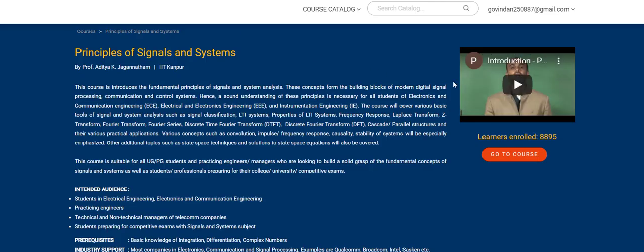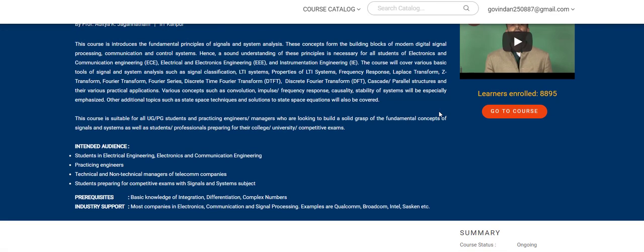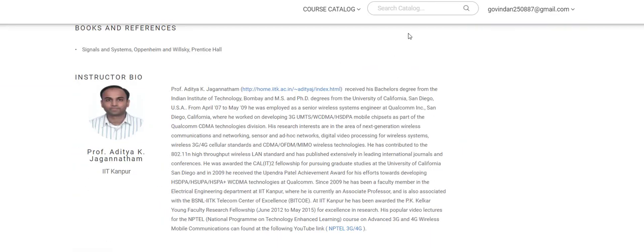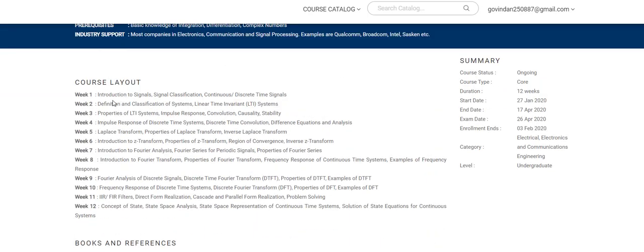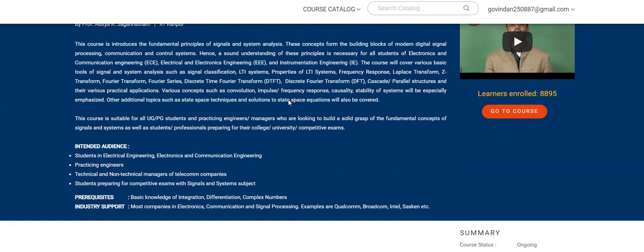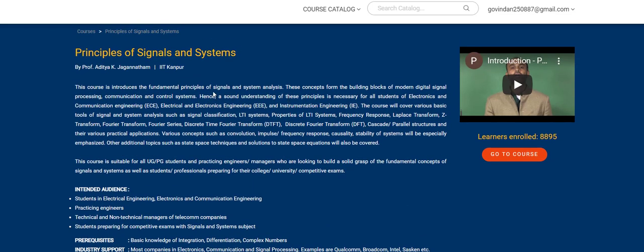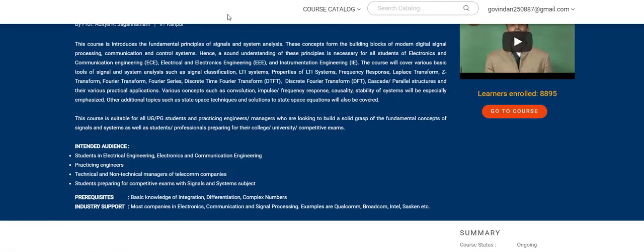Next, principles of signals and systems. I have already given signals and systems by Professor VGK Murthy sir. Here you can go for Aditya Jagannathan sir, who covers all this. You can register, or this course is already in NPTEL. You can go for principles of signals and systems by Aditya Jagannathan sir. So 2 signals and systems lectures covered, 2 control systems lectures covered, network theory 4 covered, and electrical machines by 2 professors will come.